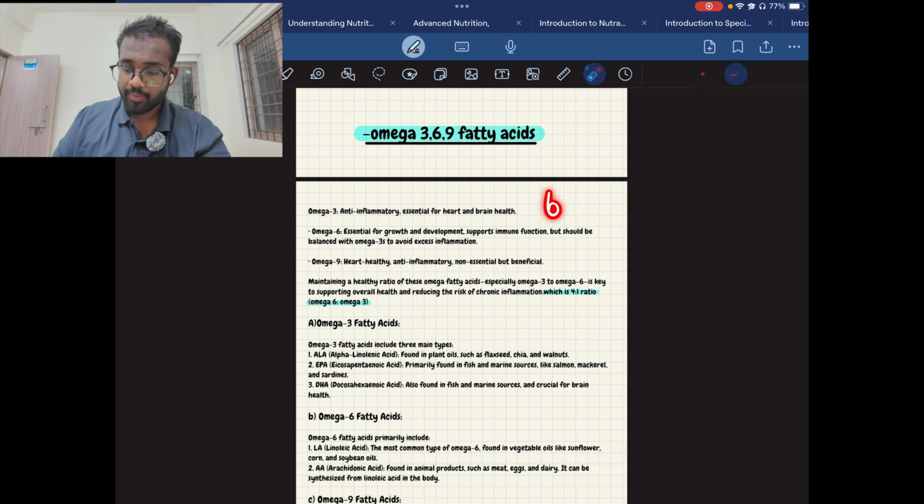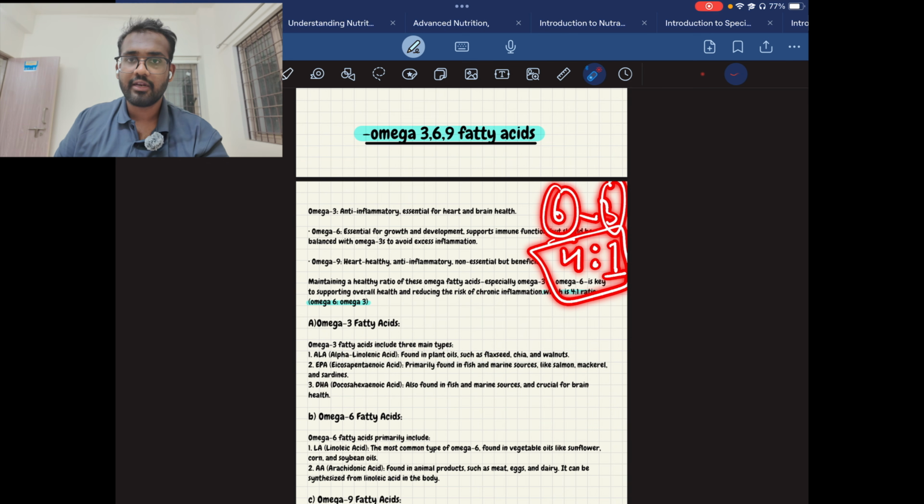If you have more omega 6 than omega 3, then the inflammation in your body goes up. So you need to balance omega 6 with omega 3. If you have 4 omega 6 fatty acids, you need to combine them with 1 omega 3 fatty acid. So this is the ratio for omega 6 and omega 3 fatty acids.